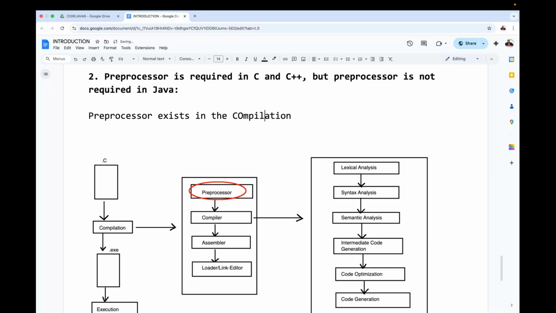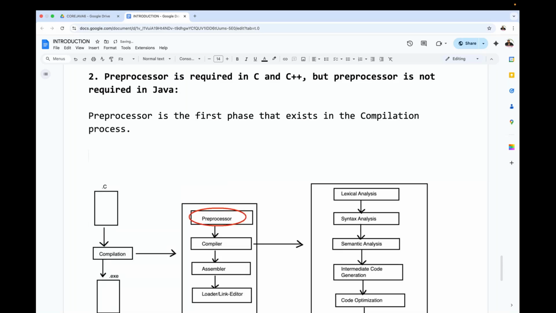Preprocessor is the first phase that exists in the compilation process. Clear? This is exactly the location of the preprocessor. Preprocessor is the first phase that exists in the compilation process.